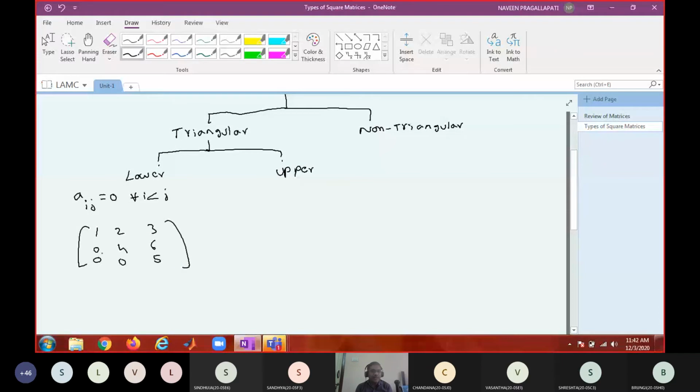What is this position? 1, 1. This is 2, 1. This is 3, 1. This is 3, 2. This is upper triangular. This is an upper triangular matrix.